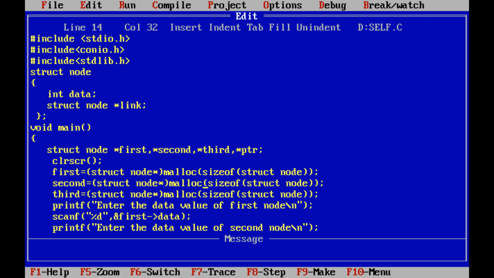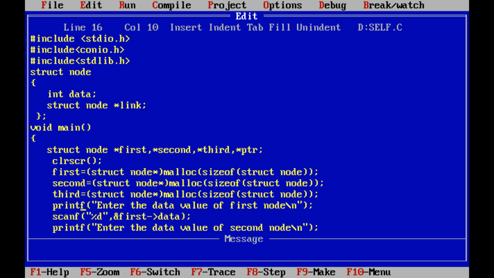In the same way, we are allocating the memory for the second node and the third node. Once we have allocated the memory for the first, second, third pointer variables that we already created for the structure called node, now we enter the data of the first node. So printf, enter the data value of the first node. The data value is read from the keyboard using the scanf function, and also we are using the arrow operator.